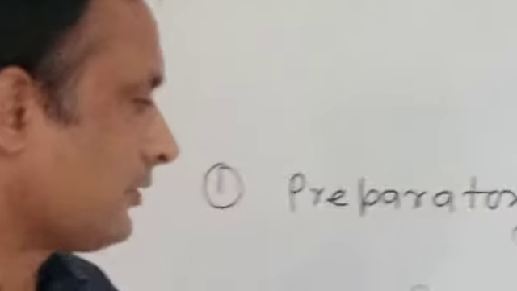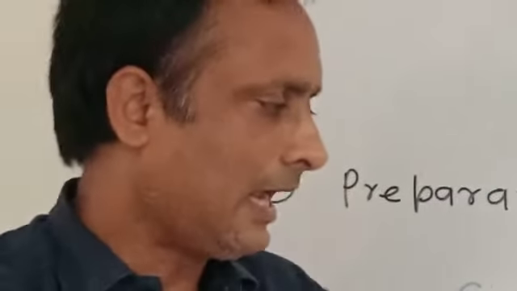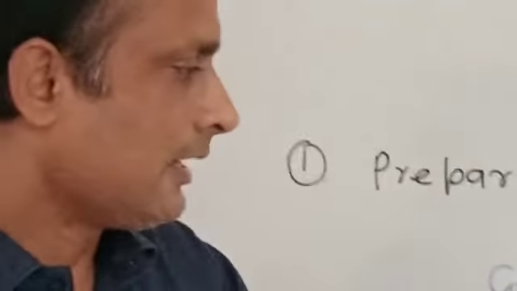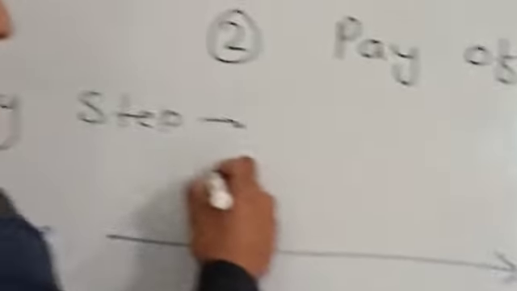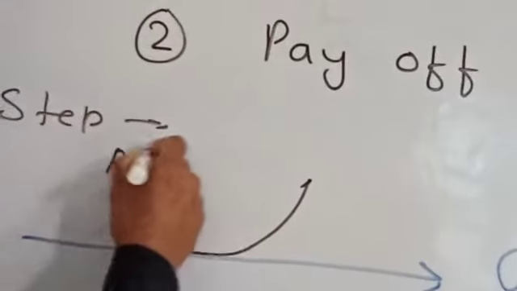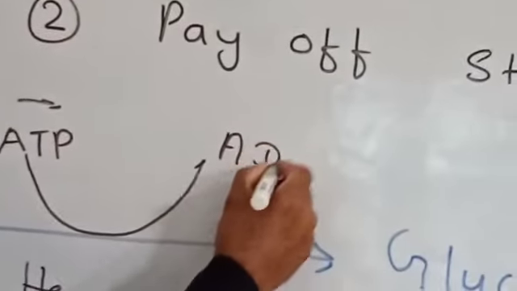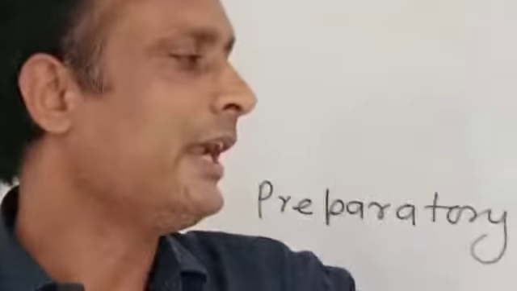Glucose is converted into glucose 6-phosphate by the enzyme hexokinase. Why is it named hexokinase? Glucose has 6 carbon molecules, hence hexo, and this enzyme catalyzes the phosphorylation of glucose into glucose 6-phosphate. In this process ATP is used and converted into ADP.